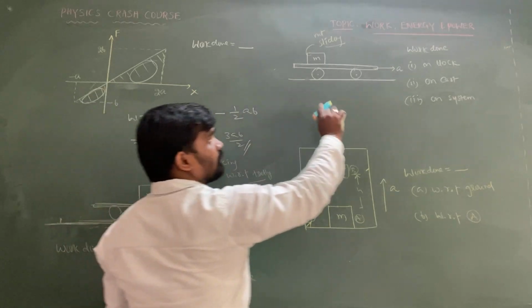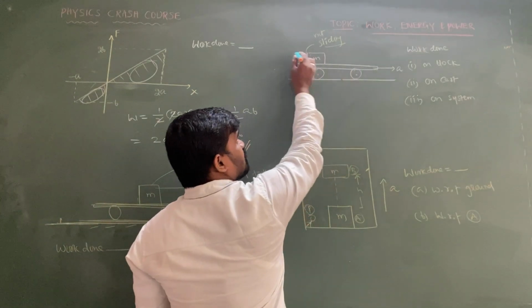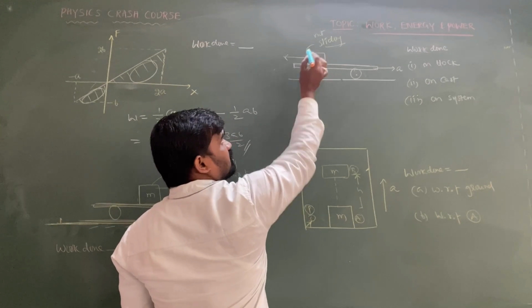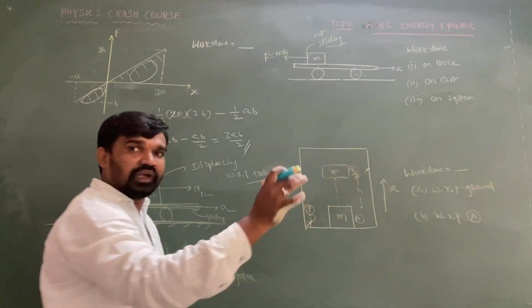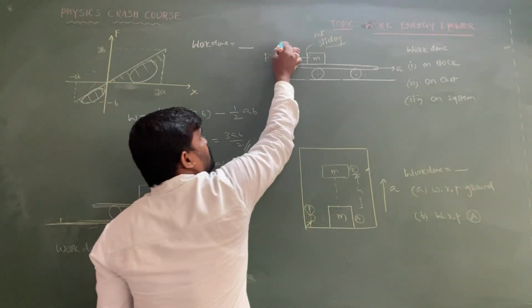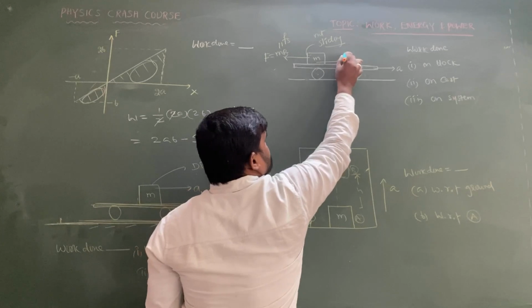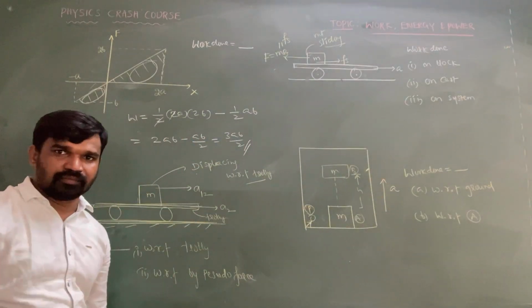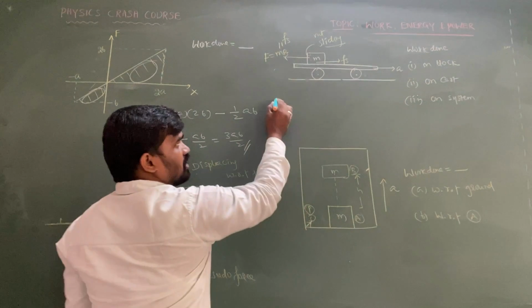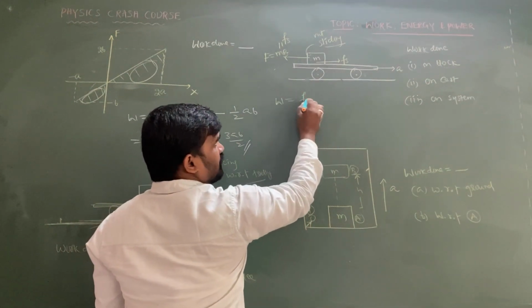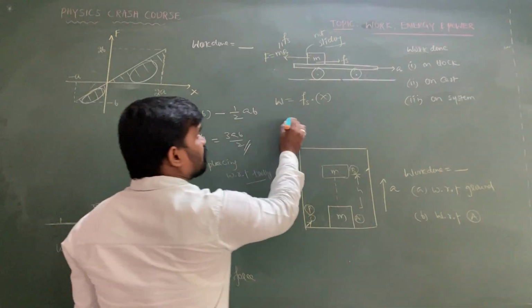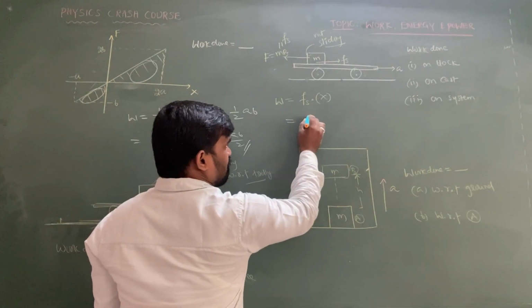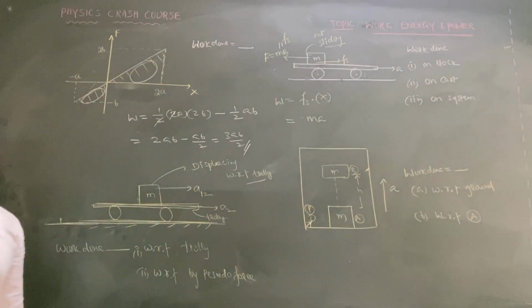Now here, as the cart is having acceleration, there is a pseudo force acting on this block which is equal to ma, and there is no relative sliding, so the static friction is equal to the applied force itself. As the cart is displacing, the work done is equal to friction into displacement. This friction value is equal to ma.